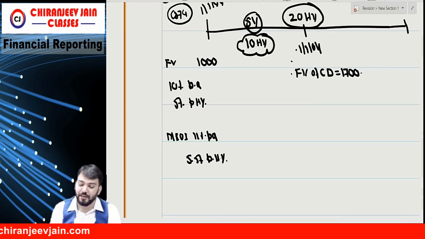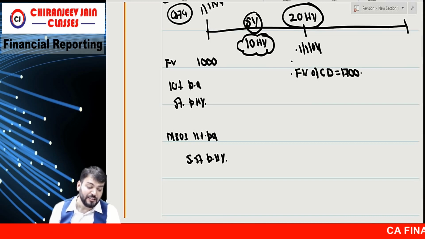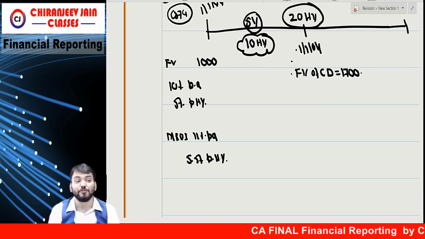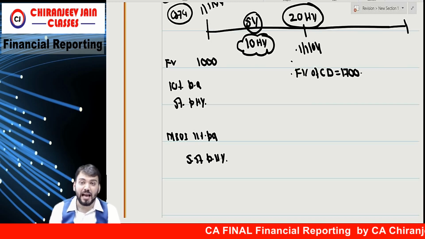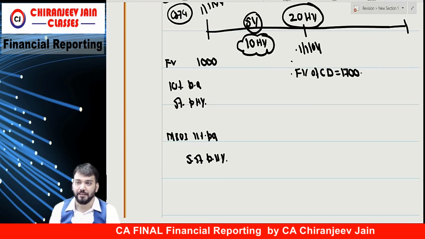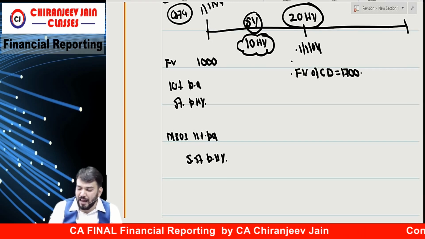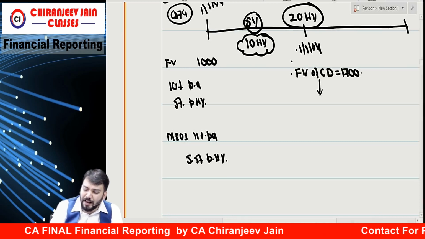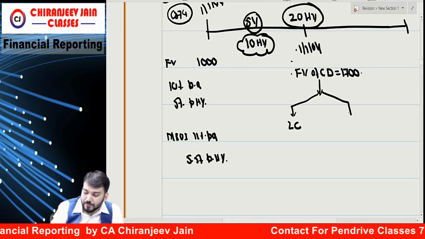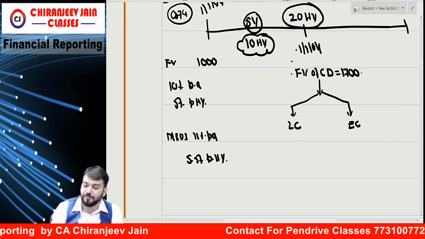A Limited makes a tender offer to the holder of debenture to repurchase the debenture for rupees 1700, which the holder accepts. Means now they want to buy back the debenture at rupees 1700. I can say they will buy back two components, one is liability component, one is equity component.